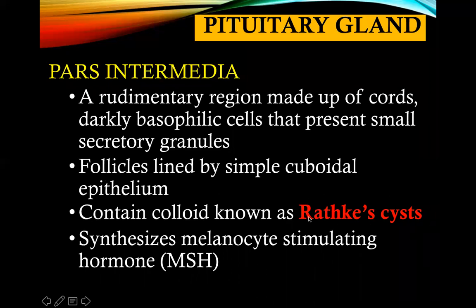Now, Rathke's cyst is the characteristic feature of your pars intermedia located in the anterior pituitary gland. The pars intermedia cells synthesize MSH, or the melanocyte-stimulating hormone that will act upon the epidermis of the skin.